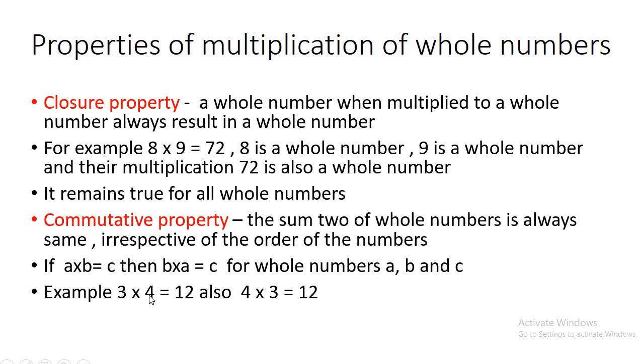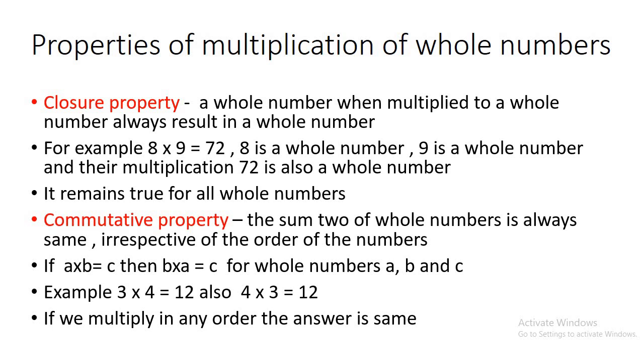Then what will be the answer of 4 into 3? It will be the same as 12. So answer remains same, hence the property is valid, and hence we can say commutative property holds good for multiplication of whole numbers. I am again saying that the word sum here should be replaced with multiplication.